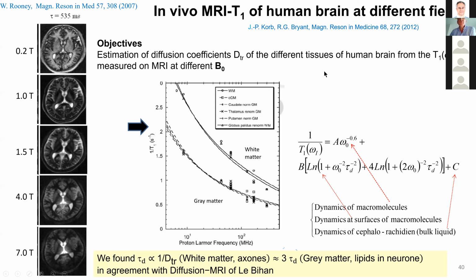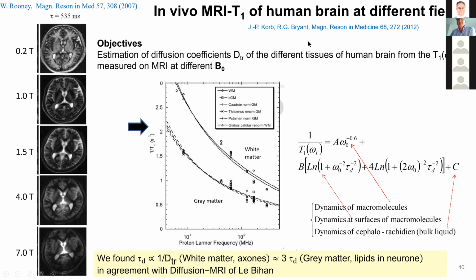You have different tissues of the human brain, from the T1 frequency dependence measured at different Larmor frequencies or different magnetic fields. And basically, even if we have 10 different tissues in this image, I succeeded to renormalize these different tissues in two categories, the white matter and the gray matter. And the white matter has a rate that is larger than the gray matter.